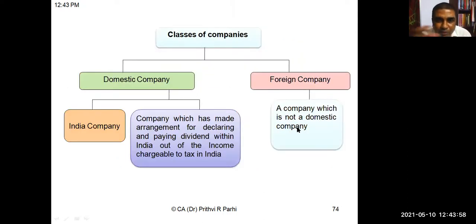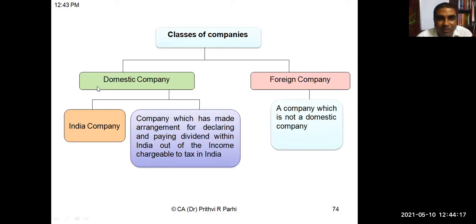For tax purposes, we divide companies into two parts. What are the two types of companies I'm talking about? Domestic company and foreign company.